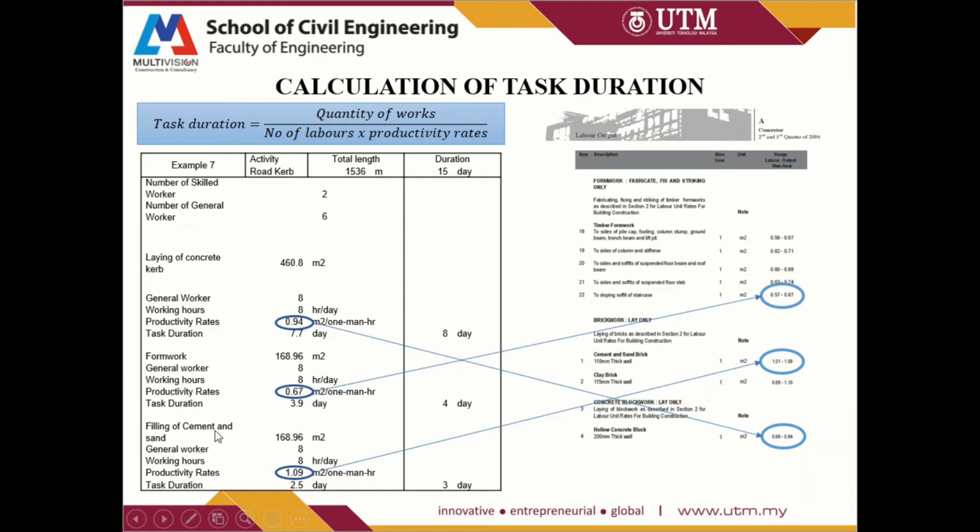For the filling of cement and sand, again the rate is taken from CIDB, and 3 days is taken to fill the cement and sand for the curb. The summation of all the days is 15 days, which makes up the total duration of the road curb task.